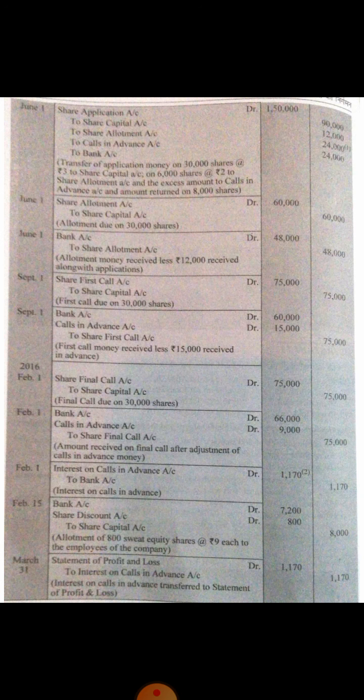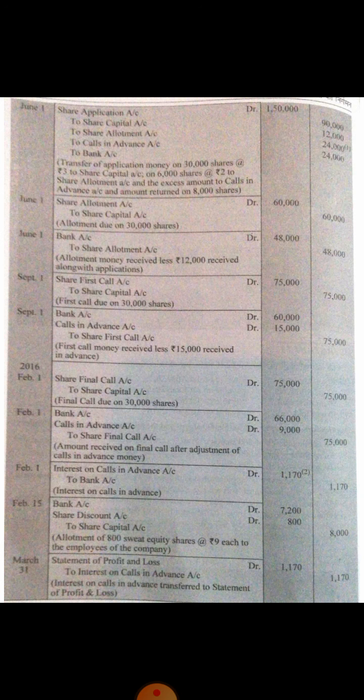So as we have already passed the journal entry for the adjustment of this excess application, now after this adjustment there is no need to do anything with this 50,000. It means 50,000 is now not to be taken into accounts. We will just have to take only 30,000 shares.